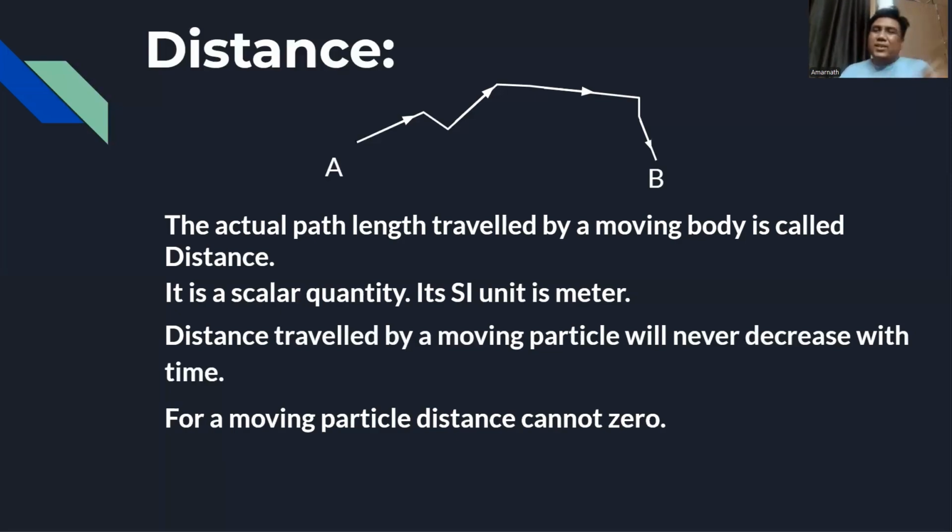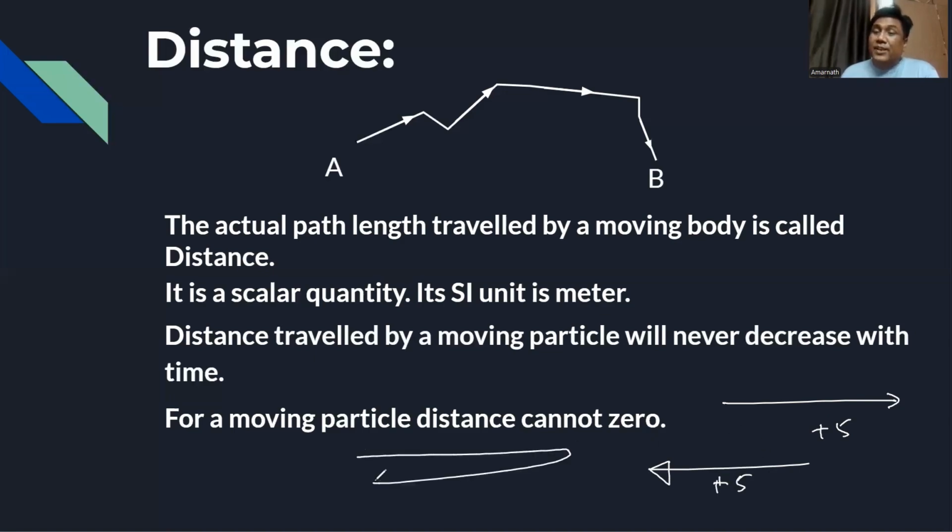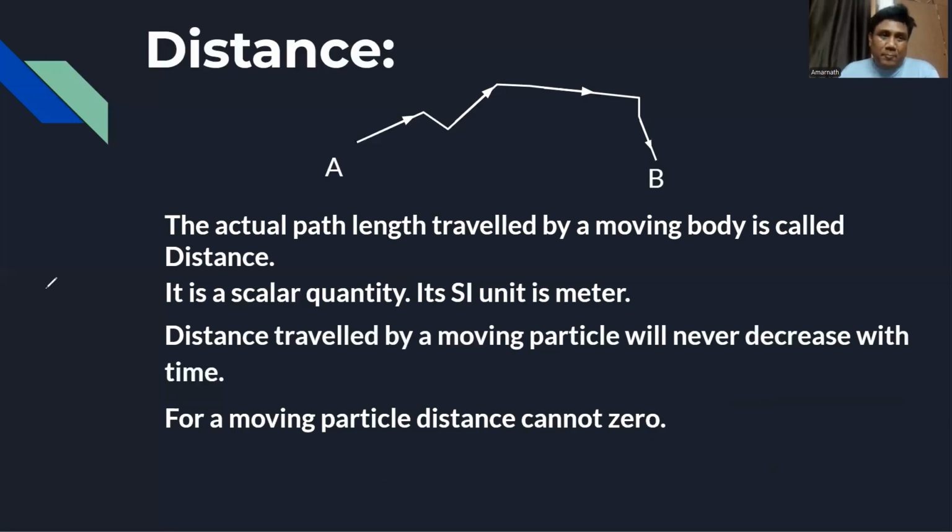Though the direction is opposite, we do not take distance as negative. So if it is going right, +5, say it is coming back, it will not be -5, we have to take only +5. Say 5 meter going, 5 meter coming, so total is 10 meter. But in case of displacement, it will not be like that. We'll discuss all these things.